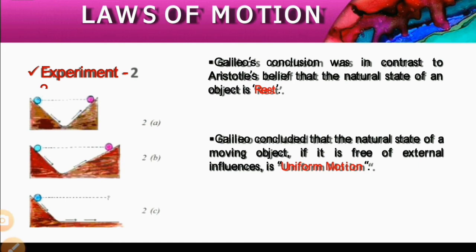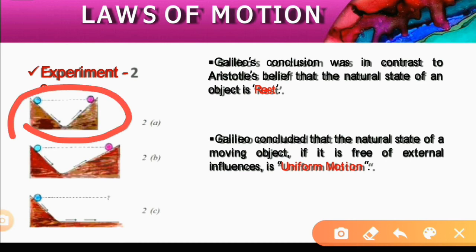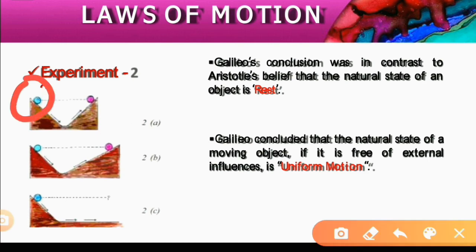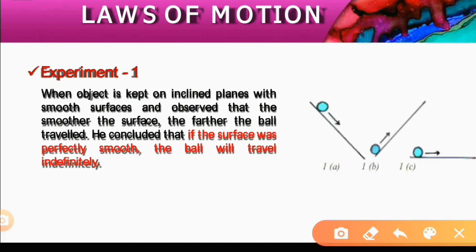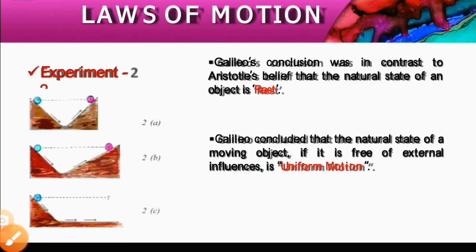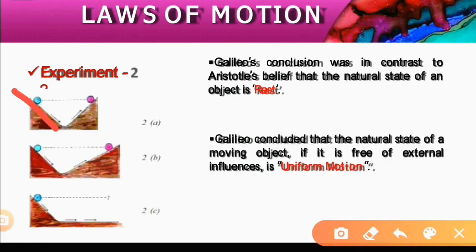In the second experiment, he took two inclined surfaces and placed an object, think of a marble, at one end of an inclined plane. When he released it, he observed that the ball started moving downwards and then rose upwards until it reached the initial position. Where it started, there the object tries to stop. It wants to cover the exact equal distance.